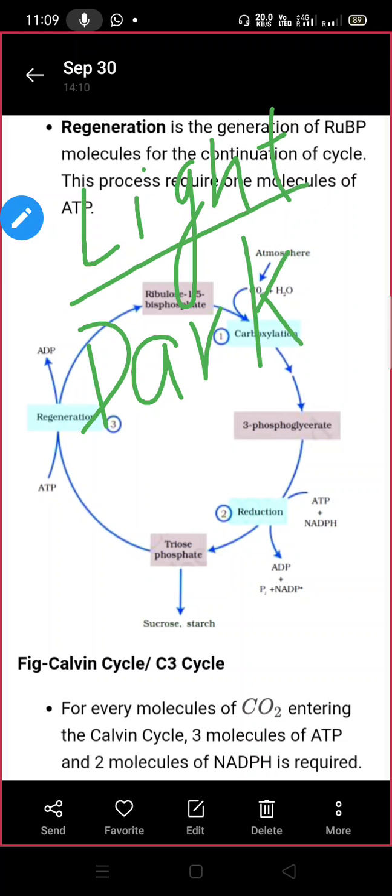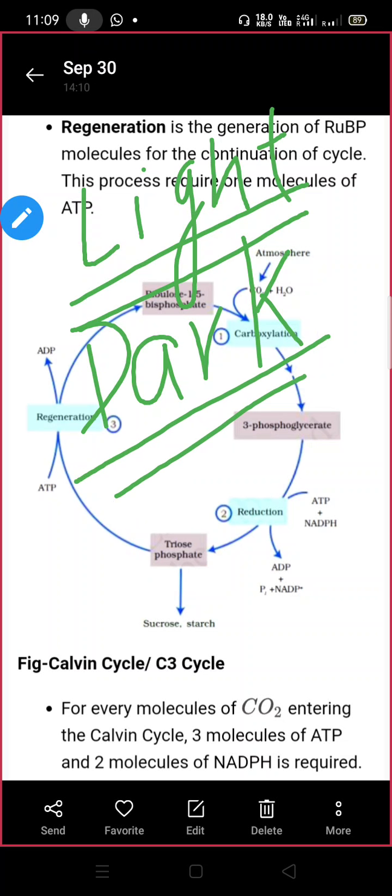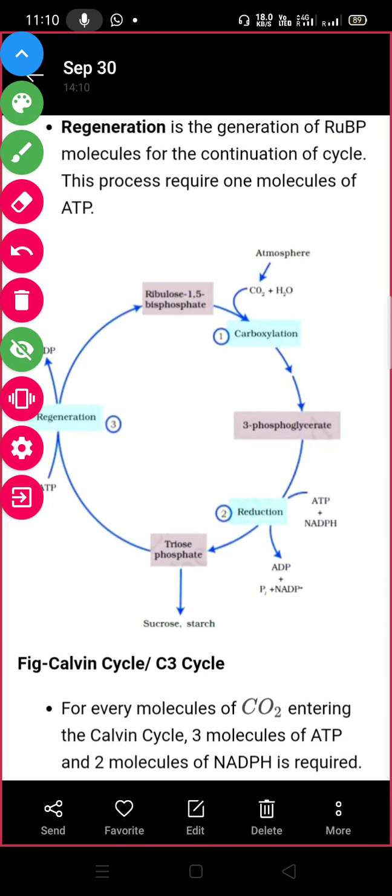तो लाइट रिएक्शन को आपने डिटेल में पहले ही स्टडी कर लिया है कि किस तरह से the mechanism will occur in the plant. So now here we are going to discuss the mechanism of the dark reaction. This is the part of photosynthesis. Remember always there are two parts mechanically of photosynthesis, light reaction and dark reaction. दो पार्ट होते हैं फोटोसिंथेसिस के. तो हम यहाँ पर अब क्या स्टडी करेंगे?